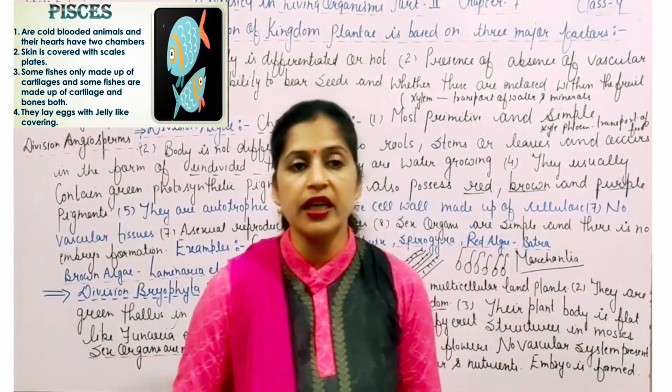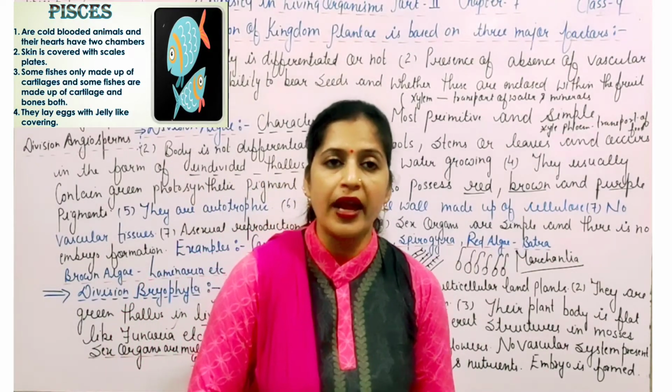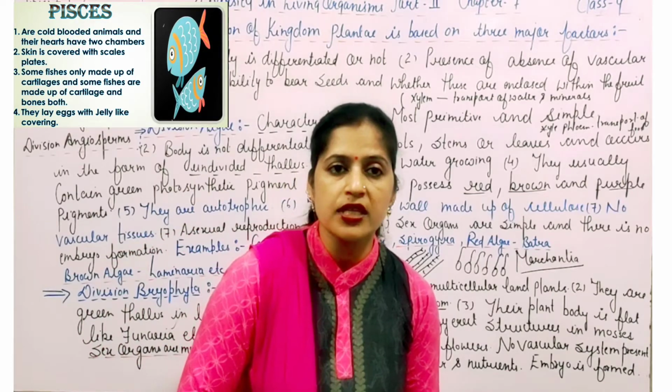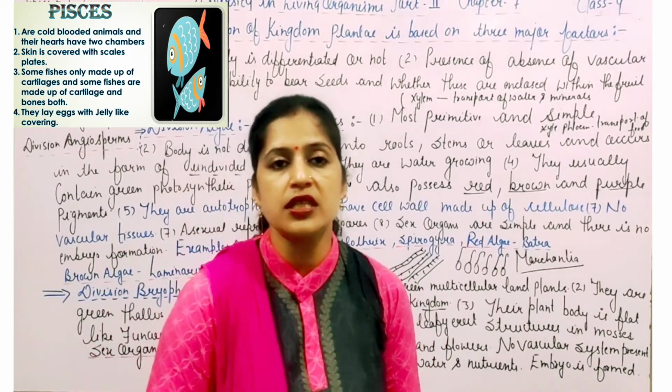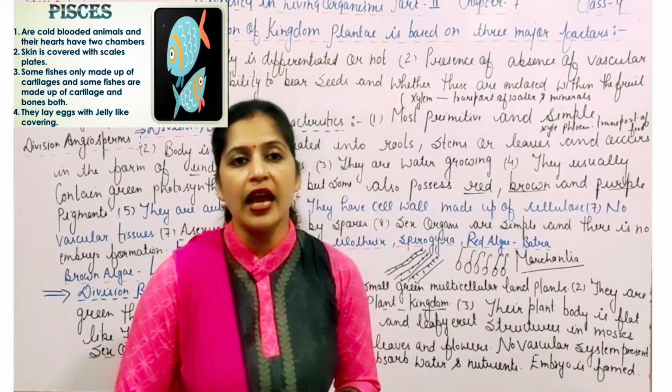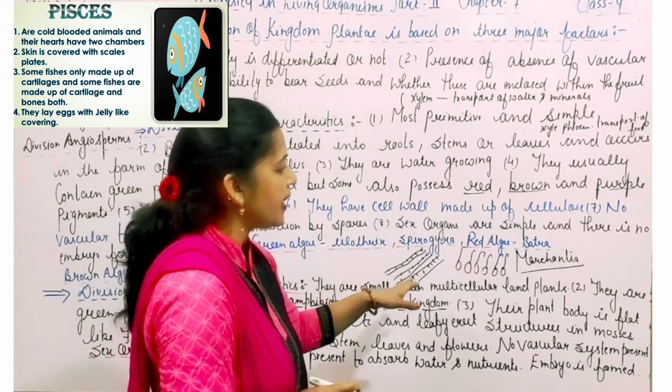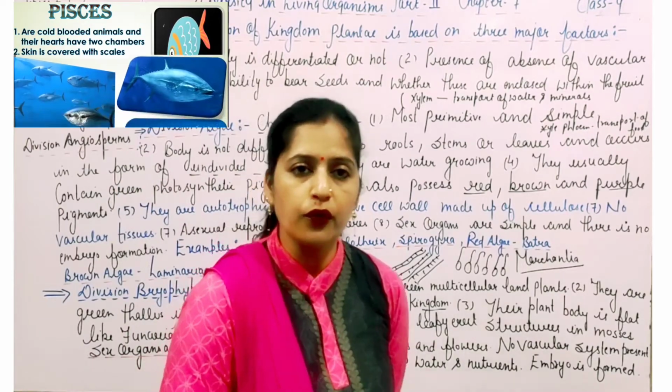Marchantia is also a green colored plant. They have a flat structure and are green. They also possess chloroplast. That means they possess the photosynthetic pigment, and they prepare their own food themselves. And these are the examples of the division Bryophyta.